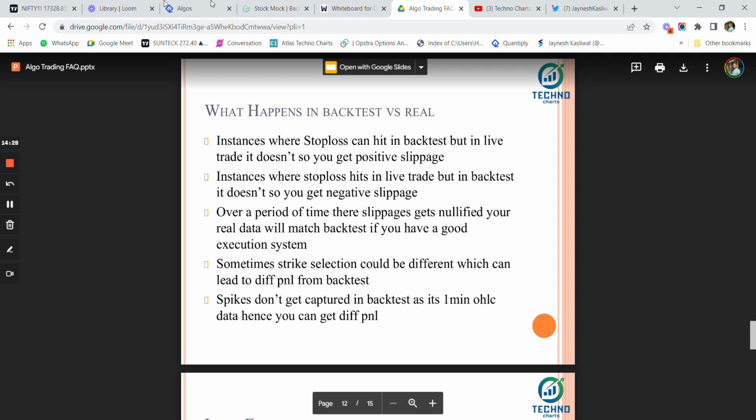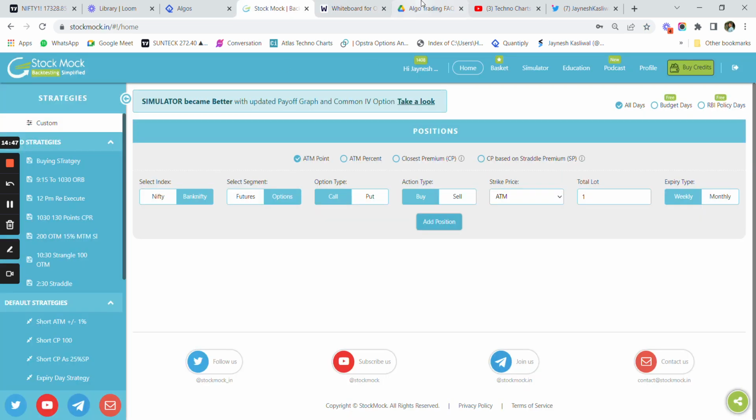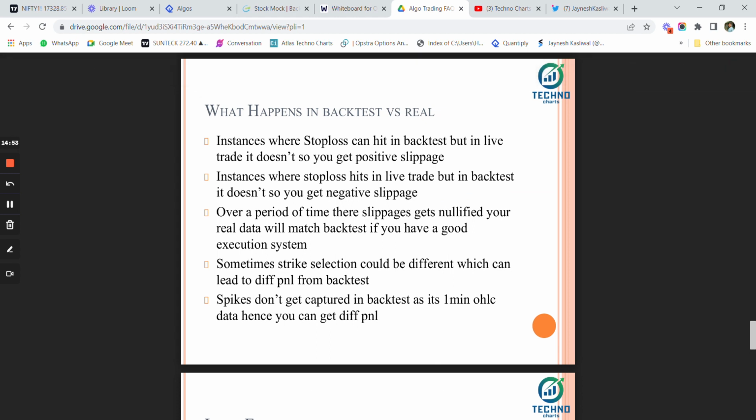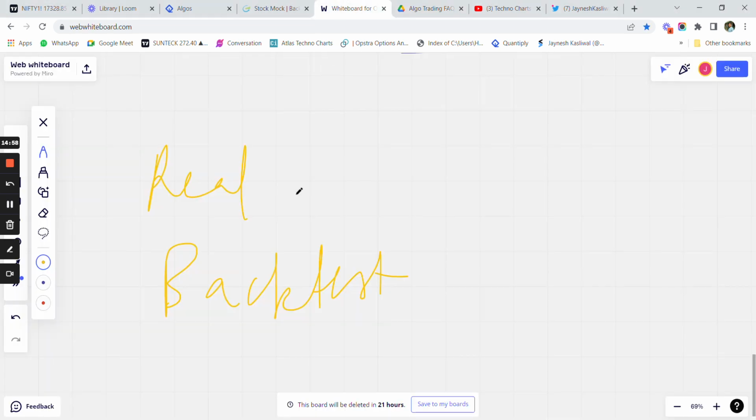So there would be instances where our stop losses are getting hit in real life, but not getting hit in the backtest, because there could be a few minor points of difference in the entry price between the backtest and the real. There could be instances where the stop loss hits in the live trade but in backtest it doesn't, so in that case you get a negative slippage. So let me show you one example where you can get a difference between the backtest and real.